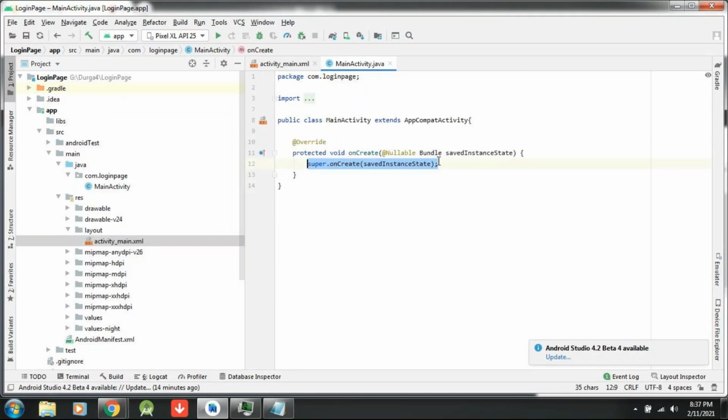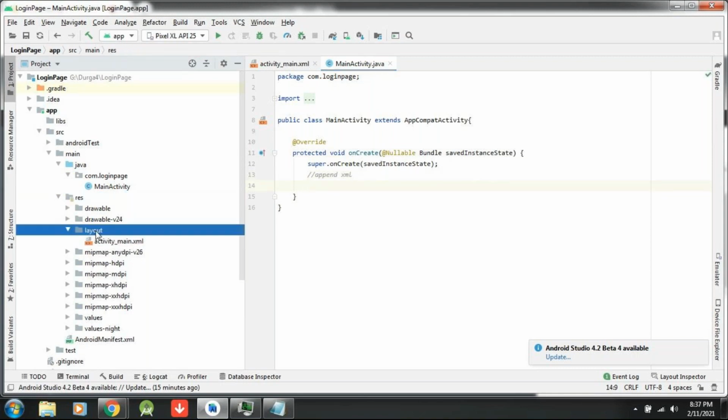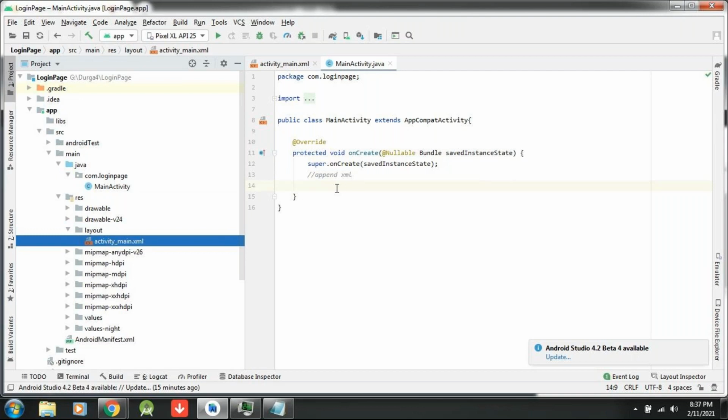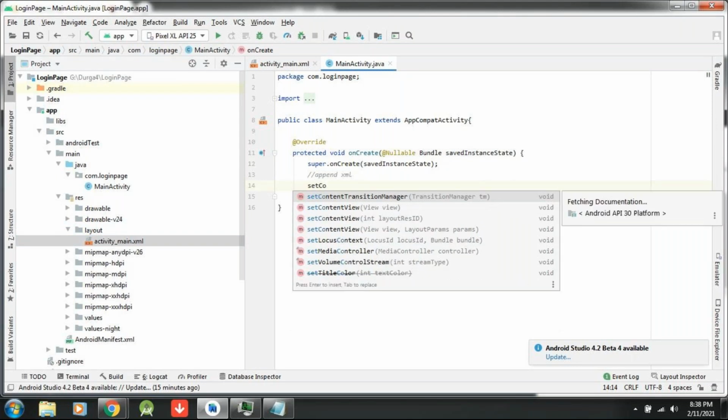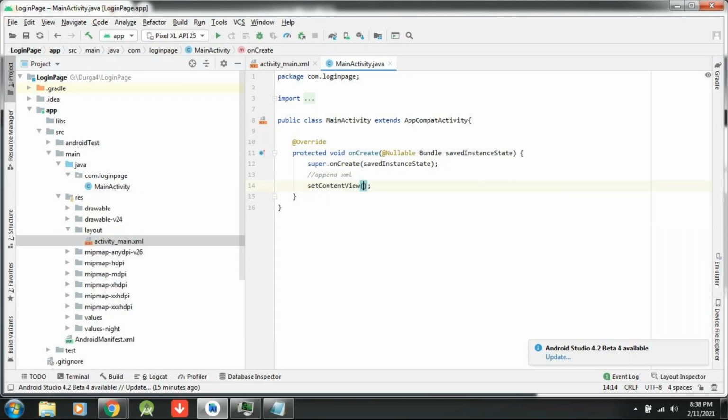Okay, so here two lines only are there, but a third line should be there. What is that? You must append your XML. It is already there, but for your understanding I am erasing it and writing it. So where is your XML? Your XML exists inside the resource folder, layout folder, activity_main. How to write it? I am writing setContentView. This is available in the resource folder.